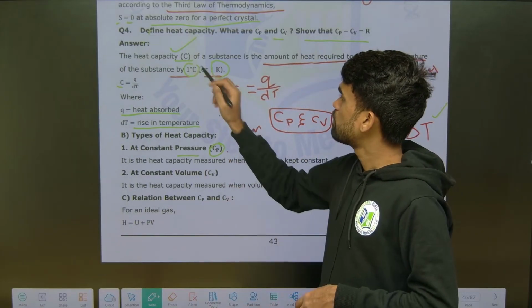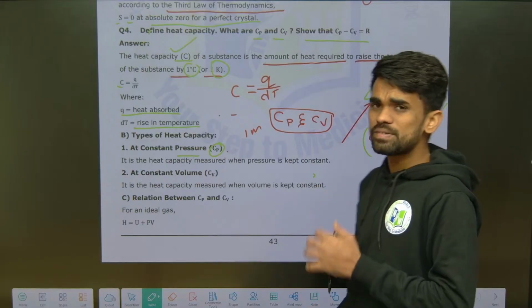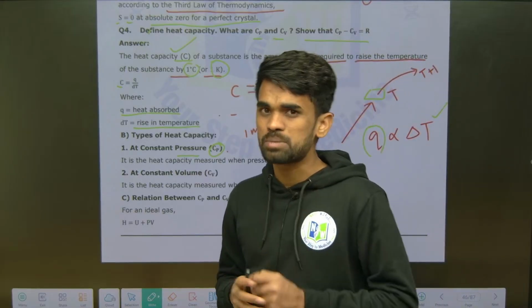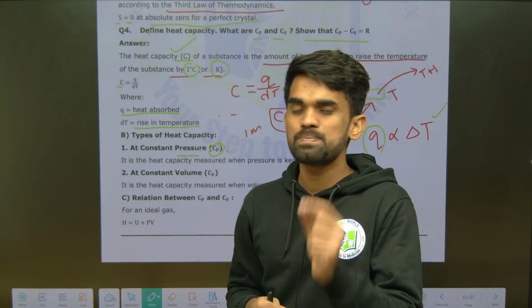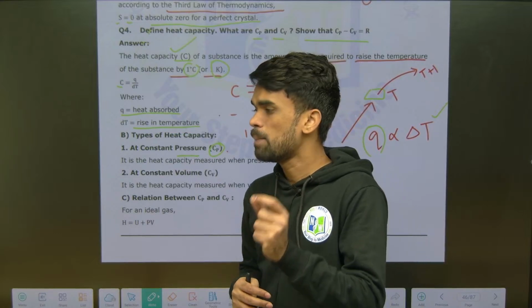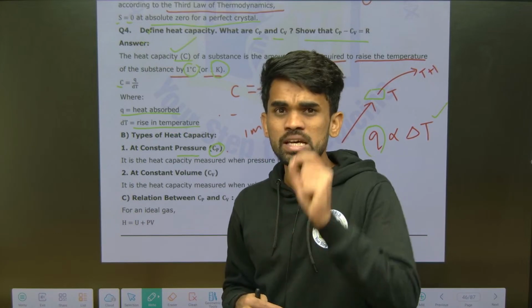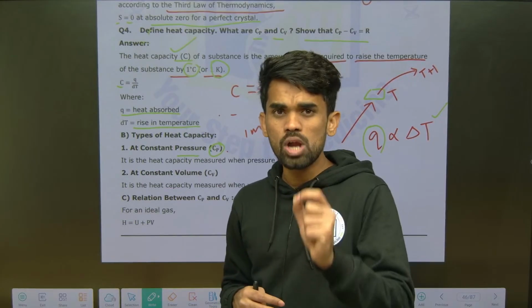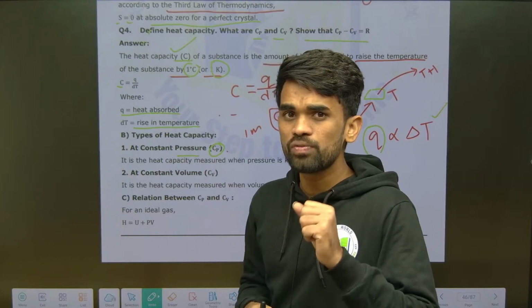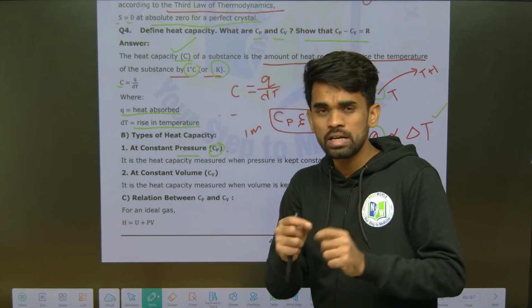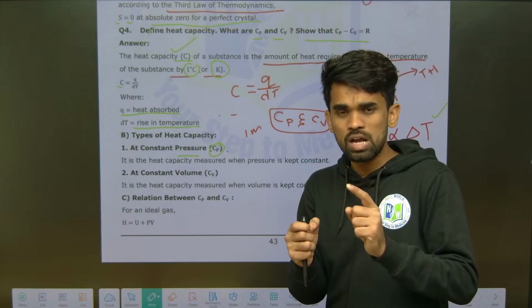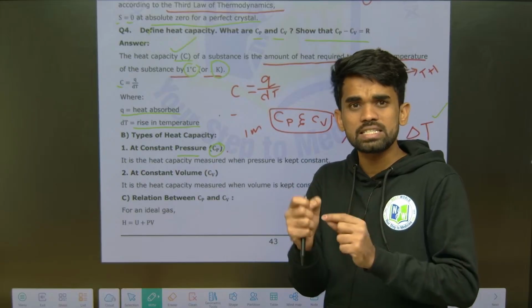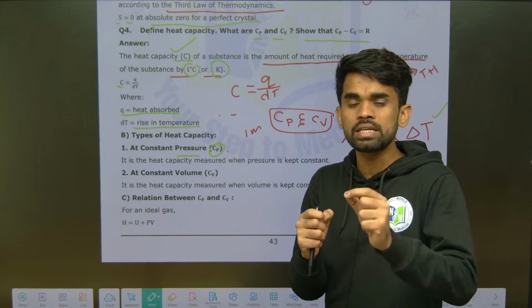If I give the amount of substance per gram, you should call it specific heat capacity. Per mole of substance, you should say molar heat capacity. It is defined as the amount of heat required to raise the temperature of 1 mole of a substance by 1 degree Celsius, called its molar heat capacity.